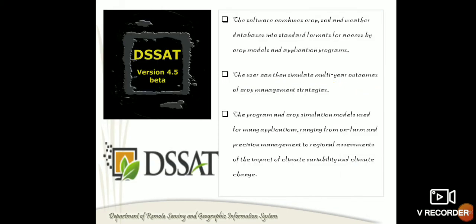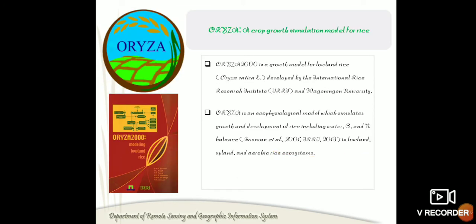And this helps researchers or users simulate multi-year outcomes of crop management strategies, and this is used for many applications ranging from on-farm and precision management to regional assessment, etc. And the next model is Oryza. This model is only for rice cultivation, to identify the growth and development of the rice crop.